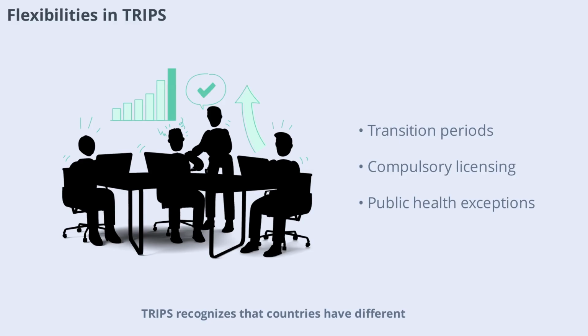TRIPS recognizes that countries have different levels of development and provides certain flexibilities. For example, developing countries were given longer transition periods to implement TRIPS provisions. There are also exceptions and limitations, such as compulsory licensing, which allows governments to authorize the use of a patent without the owner's consent under specific conditions, like a public health emergency.